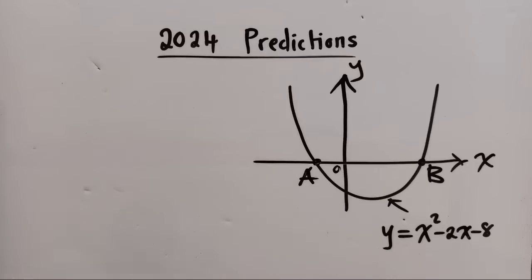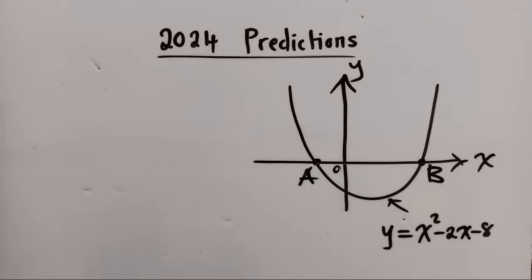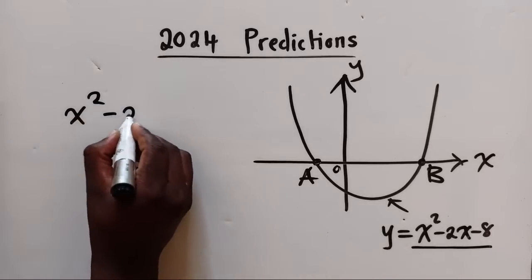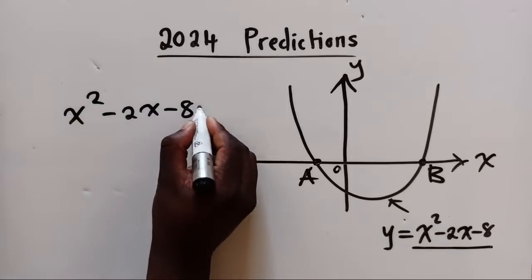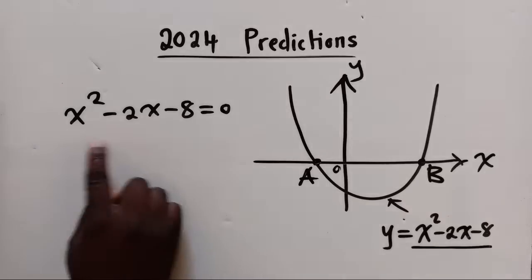All right, so this is the question. For us to find the coordinates here at A and at B, we are simply going to solve this. You just get the quadratic equation and solve it. That's why it's important that you know how to solve the quadratic equation.